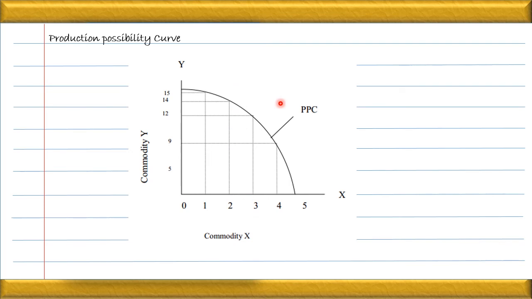The same thing we see through this schedule. The schedule will be like this one: this point, this point, this point, and this point.